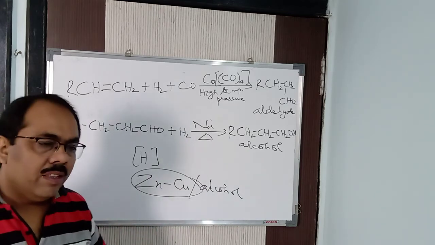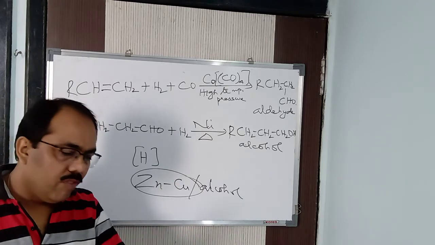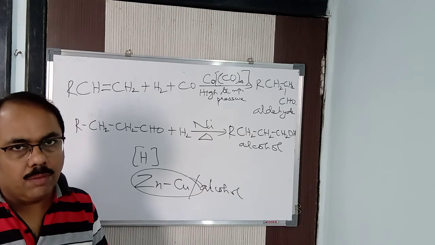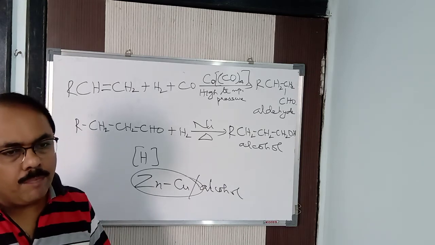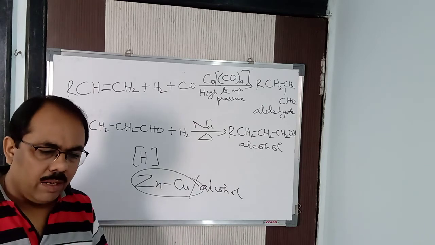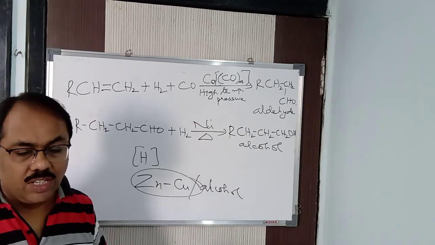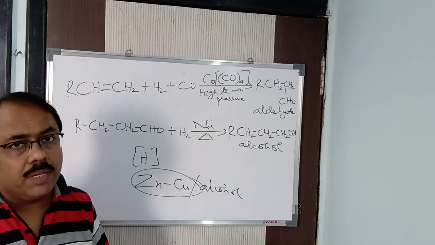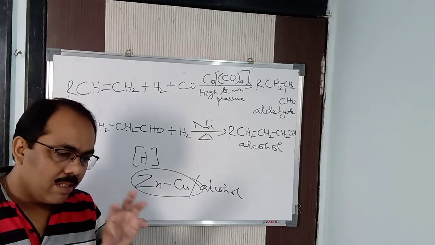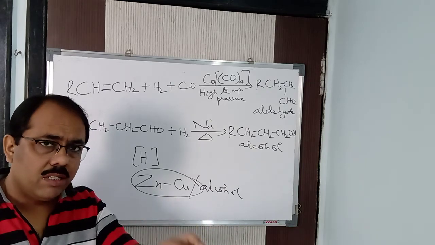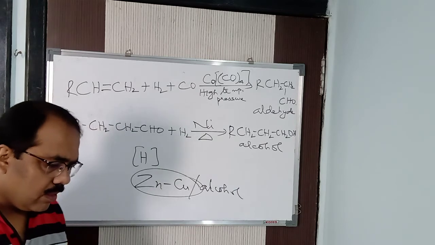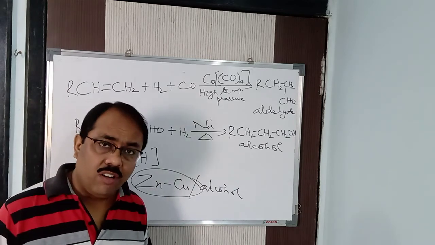I said already that when this oil is kept for a long time, we are not using it, what happens is that this carbon-carbon double bond gets oxidized to form either aldehyde or carboxylic acid, which gives a very bad smell, which is not fit for consumption. That is, we say the oil becomes rancid. To prevent that, we convert it into vegetable ghee. That is, vegetable oil reacts with hydrogen in presence of nickel as a catalyst to convert it into vegetable ghee like dalda, I said it. So this process is called hydrogenation of oils.